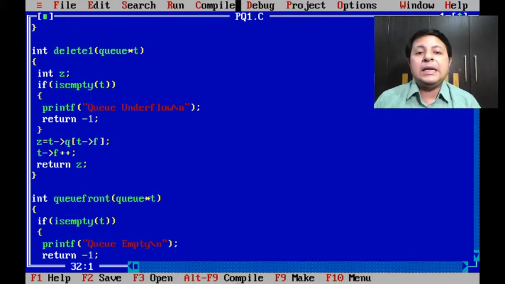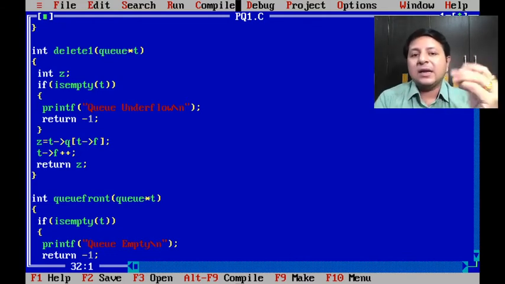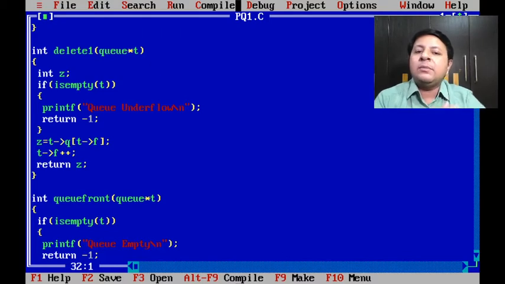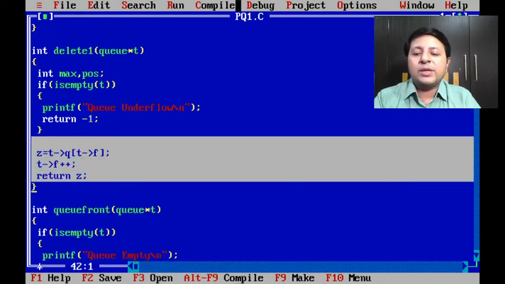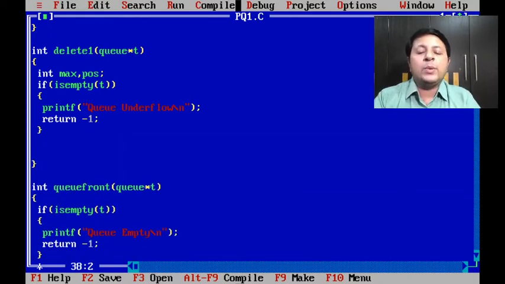Now in delete, our job will be to find the maximum and delete it. Not only that, the maximum could be deleted in between also, so I have to shift all the elements and fill up that gap. Let's see how exactly that can be done. I'll need max to store the maximum, and pos to store the position. It's delete, so we generally check isEmpty. If it is empty, we say underflow, return -1. Everything's going to be the same, and now we will go ahead with the actual logic.